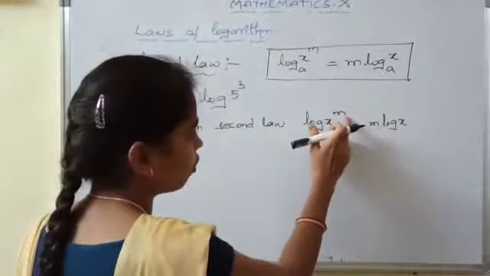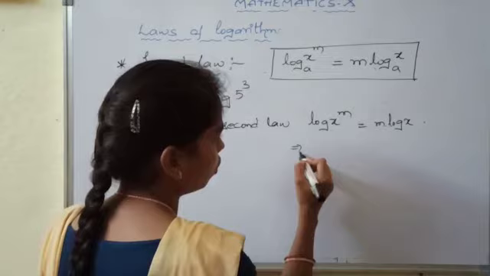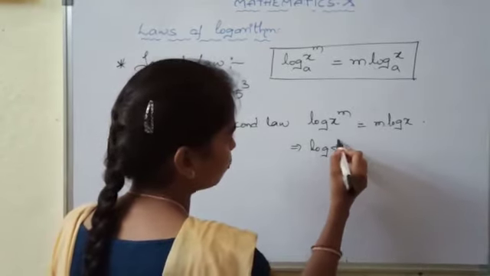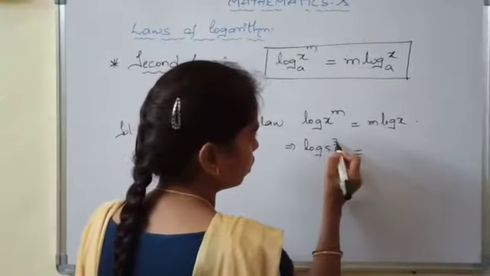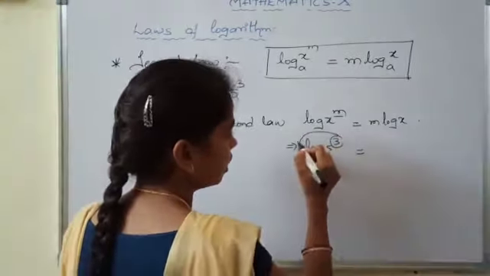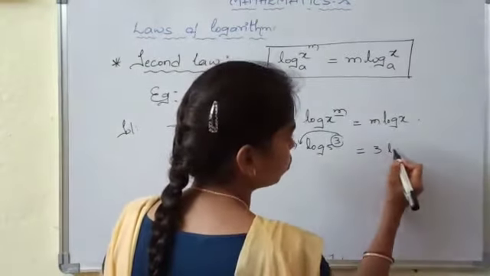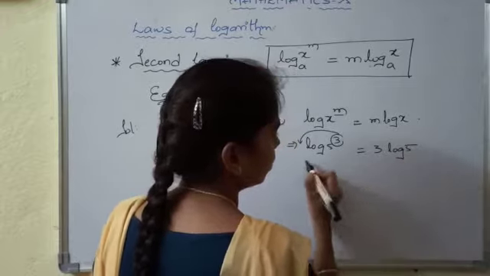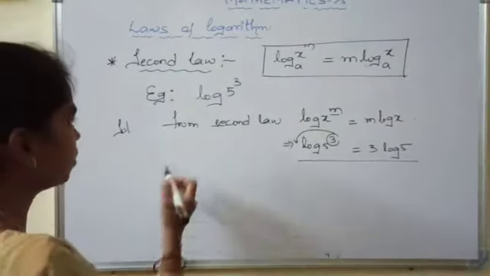Here log x power of m, we have log 5 power of 3. In place of m we have 3, so it will become the coefficient. So 3 into log 5. So let us solve some more examples.